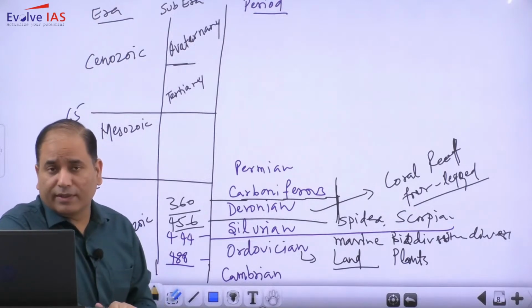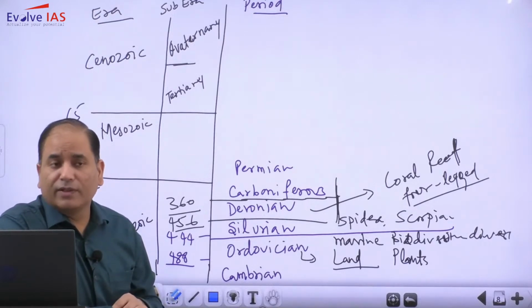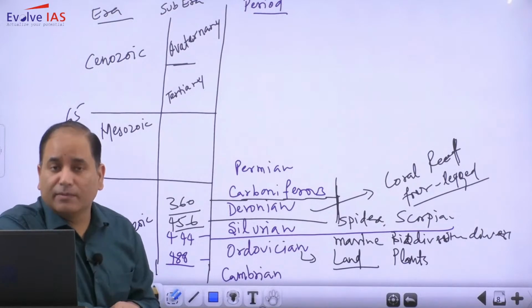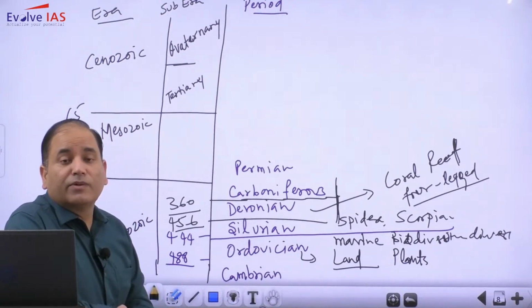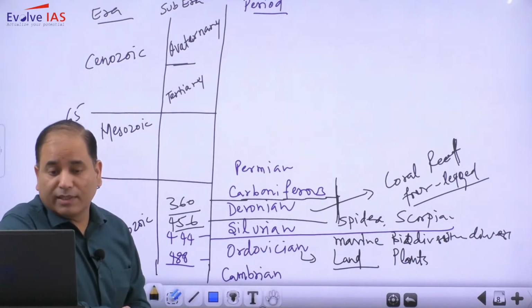Coming to the Carboniferous. Carboniferous is a very important phase because this was the time period when Pangea broke, and also in this time period coal formation happened.